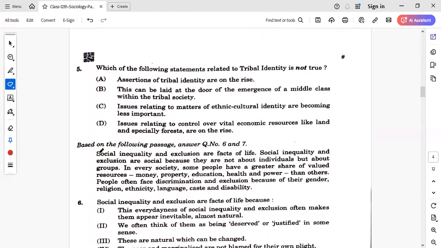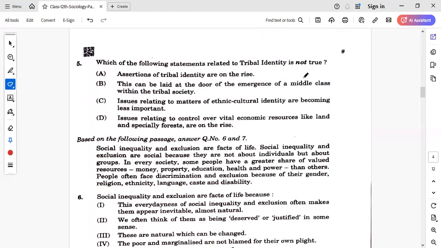Now we'll move on to the next question. Which of the following statements related to tribal identity is not true? So the statement says assertions of tribal identity are on the rise. This is correct. This can be laid at the door of the emergence of a middle class within tribal society. So yes, among the tribal population, a middle class is emerging, so they are getting more vocal and assertive about their rights.